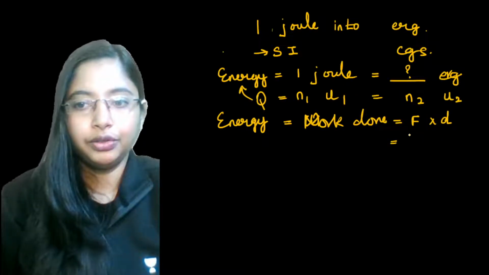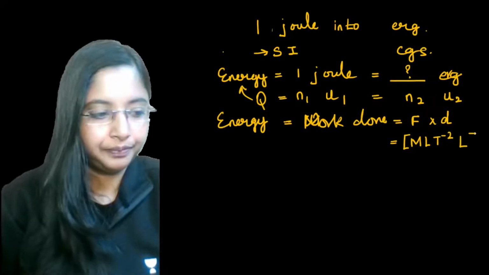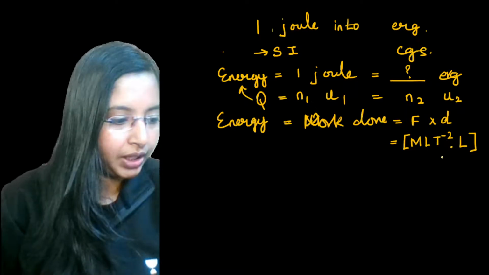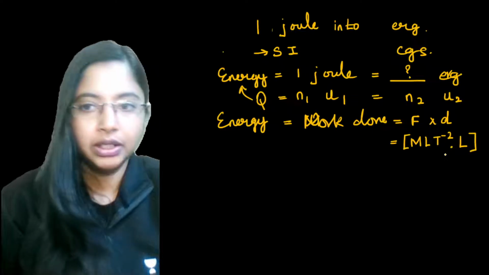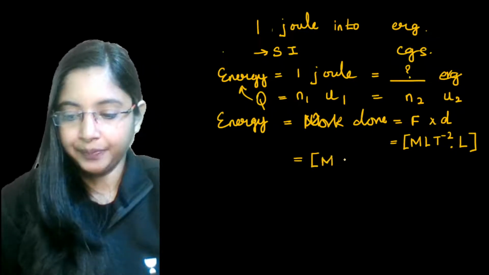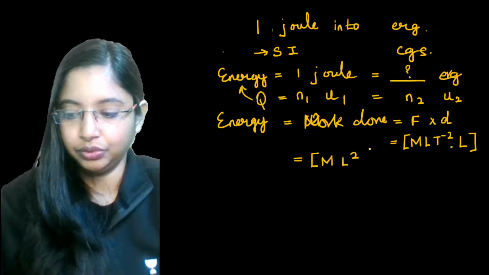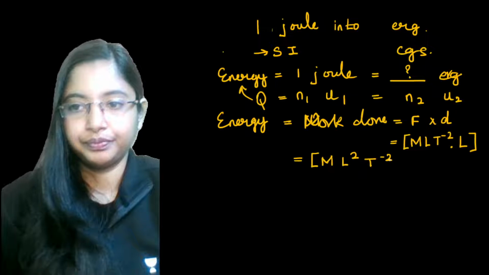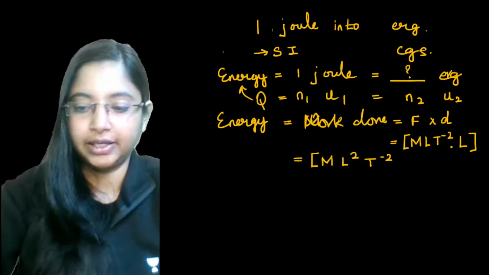The unit of force is MLT to the power minus 2, and distance again has a unit of L. This part we know. Here, energy will be equal to ML to the power 2 T to the power minus 2. This becomes your dimensional formula for energy.